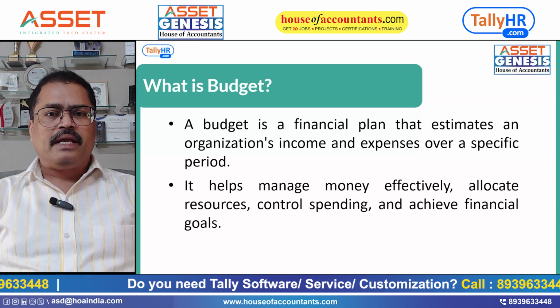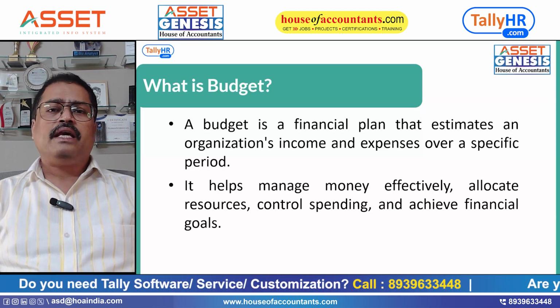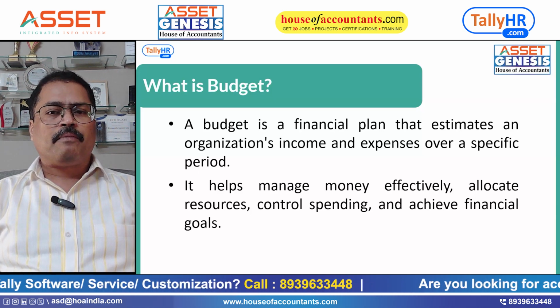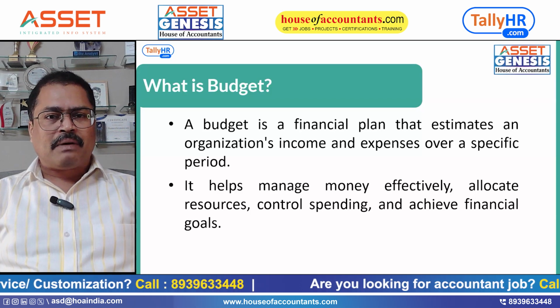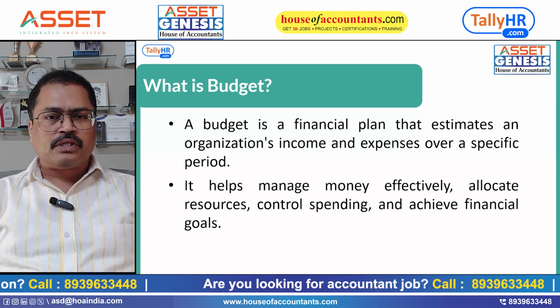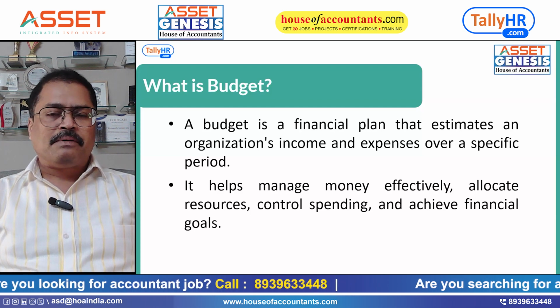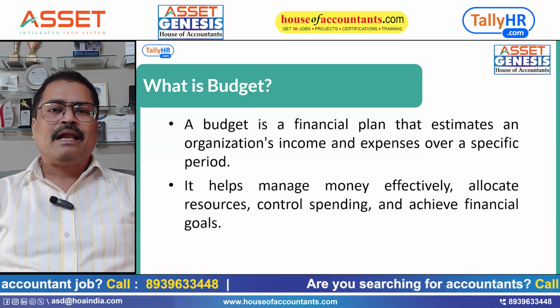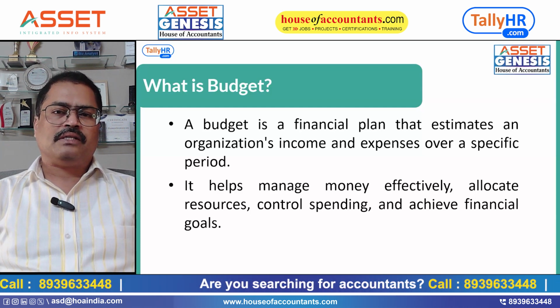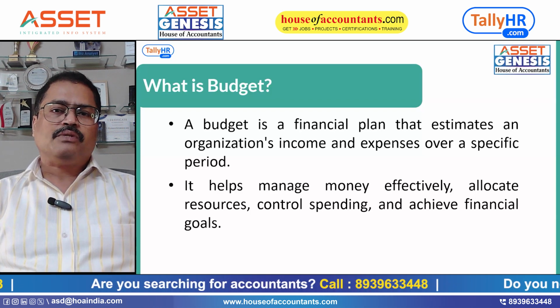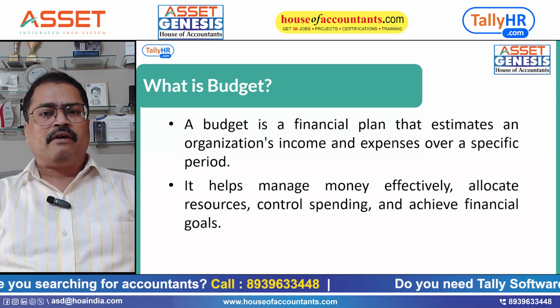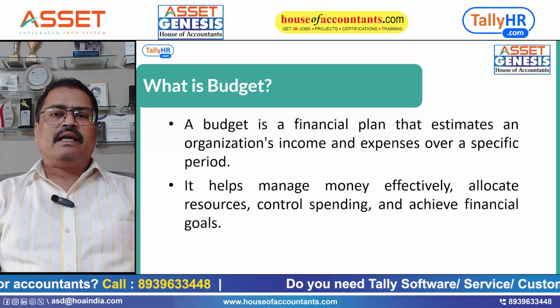At the end of the period, like the end of a project, a week, a month, or a particular financial year, they can summarize it. They can see the original figures, that is, whatever income they have achieved and whatever expenses they have incurred, and compare these with the estimations, that is, the budgets they fixed at the beginning of the period. Finally, they'll get a variance.